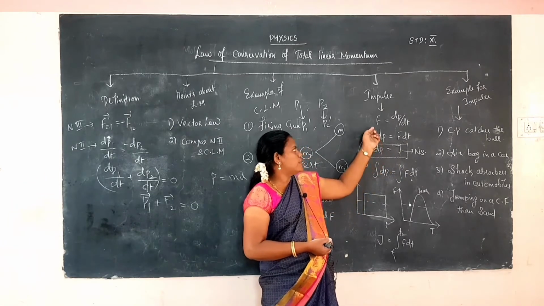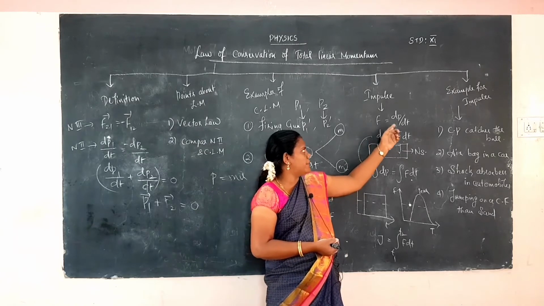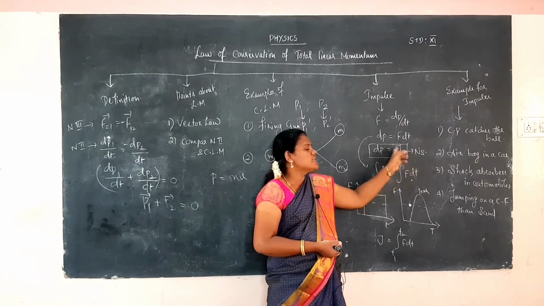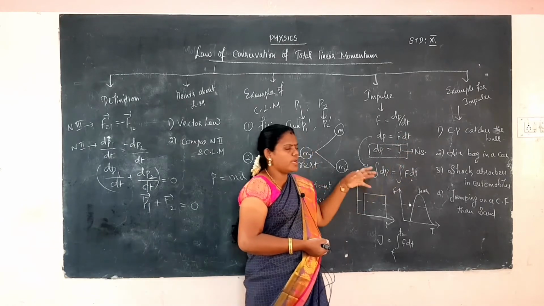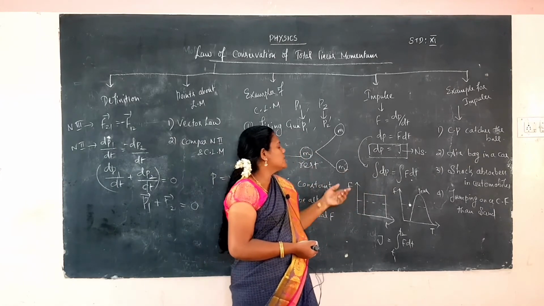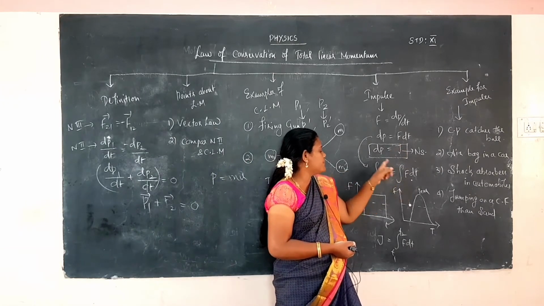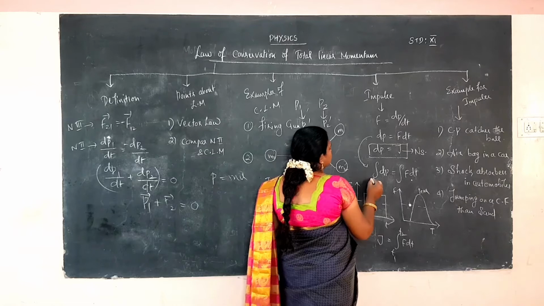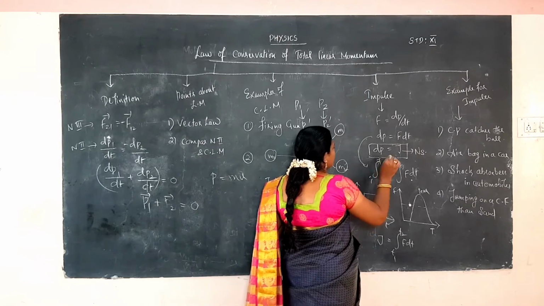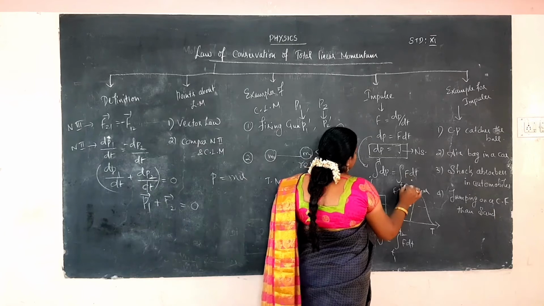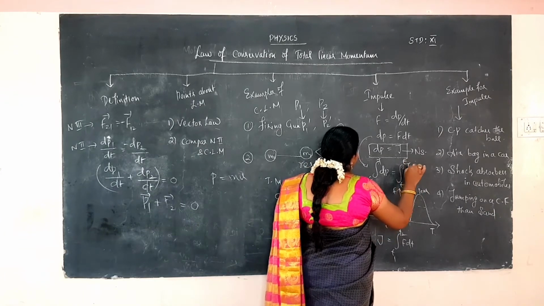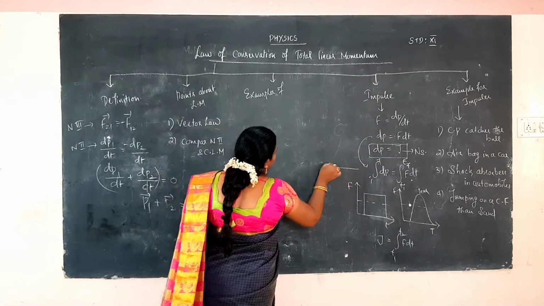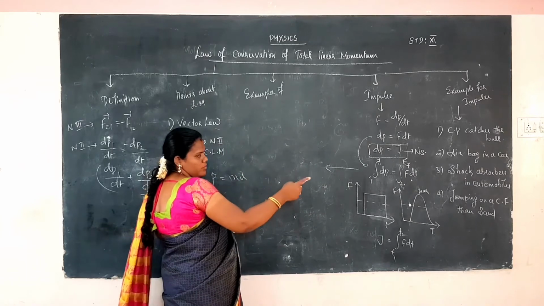How to derive it? First we consider Newton's second law, F is equal to dp by dt. So dp is equal to F into dt, and that is the impulse, with unit Newton second. We take the integral on both sides: integral of dp is equal to integral of F dt. For dp we consider the initial and final momentum, and for time the limits are ti and tf. Now we calculate by integrating on both sides.